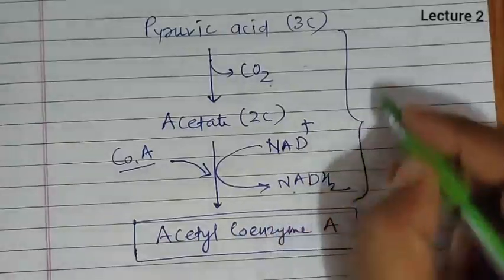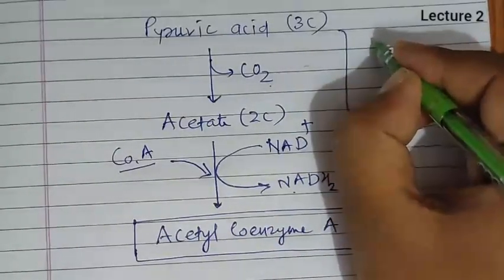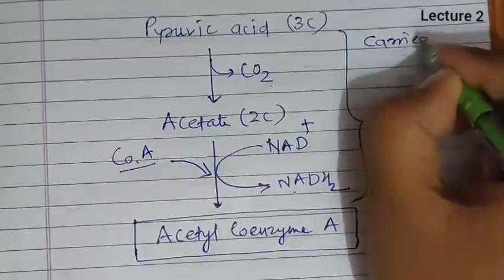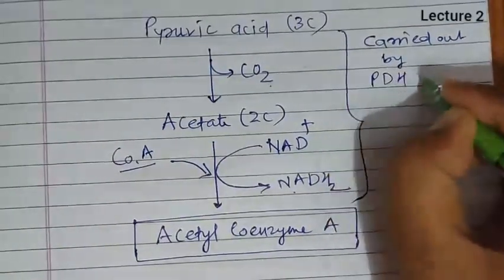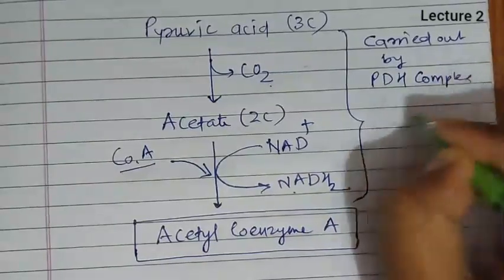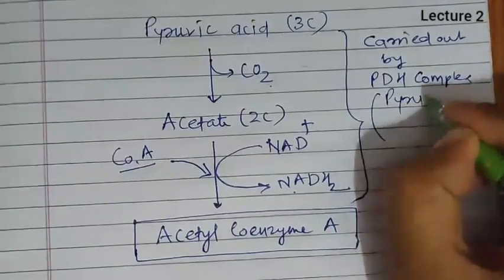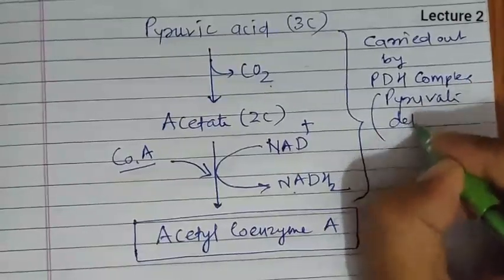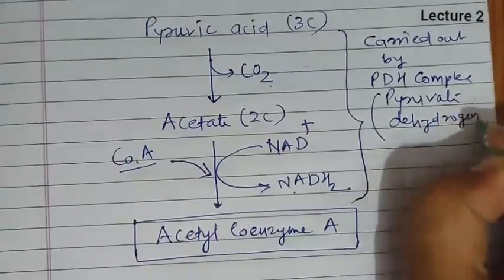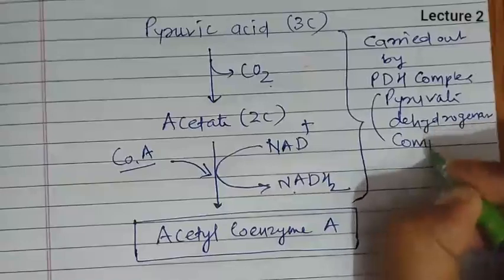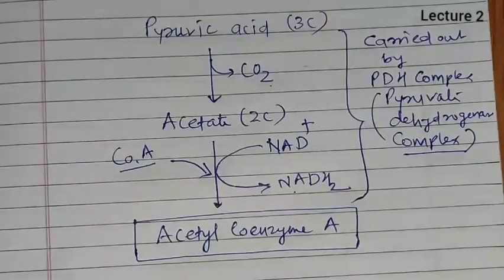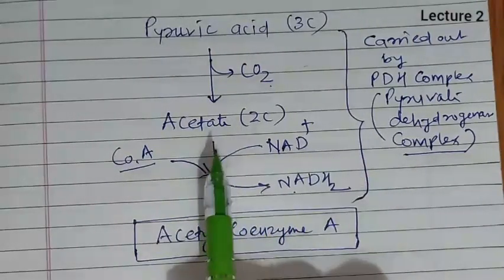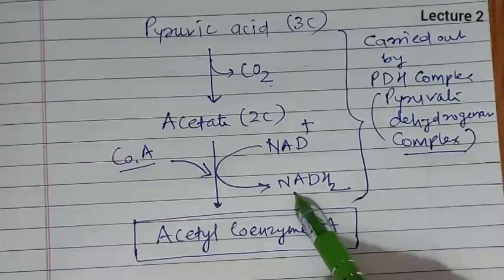Now this link reaction is an enzymatic process, so it is carried out by the PDH complex, that is pyruvate dehydrogenase complex. In this reaction, decarboxylation and dehydrogenation occur.